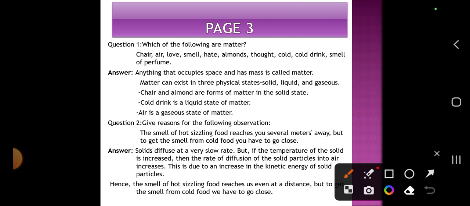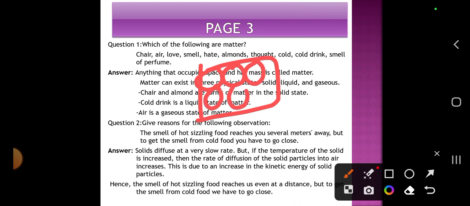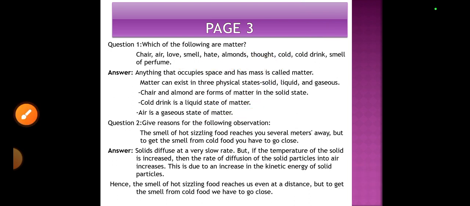This is due to an increase in the kinetic energy of the substance. The kinetic energy reaches all places after heating and it diffuses. So the smell of hot sizzling food reaches us even at a distance.